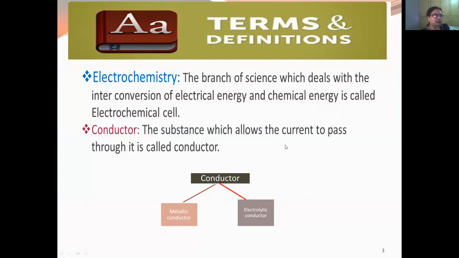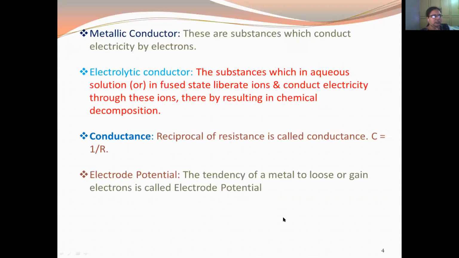Electrochemistry is the branch of science which deals with the interconversion of electrical energy and chemical energy. A conductor is a substance which allows the current to pass through it. A conductor is of two types, metallic and electrolytic conductor. What is a metallic conductor? The substances which conduct electricity by electrons are called metallic conductors.